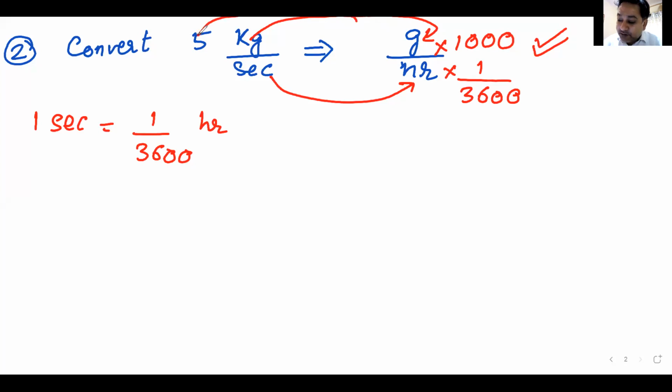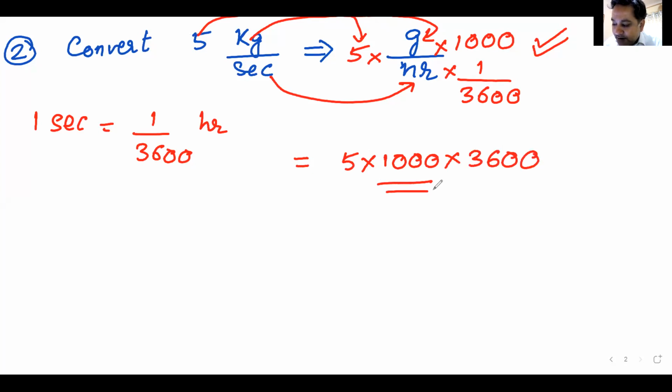And you have 5 over here. This 5 comes over here. So it is 5 multiplied by 1000 divided by 1 by 3600. You do the multiplication, you do the division, you will be there with your answer. So answer would finally be 5 multiplied by 1000 multiplied by 3600. Am I clear with this? In grams per hour.